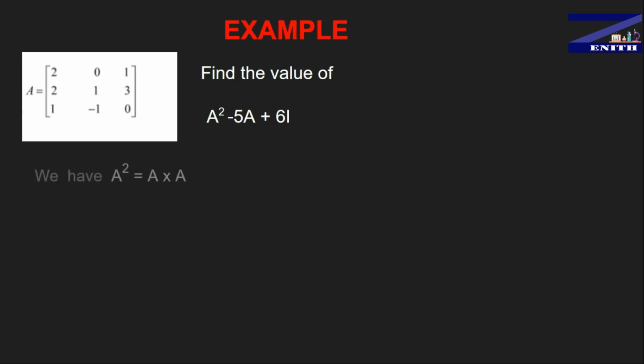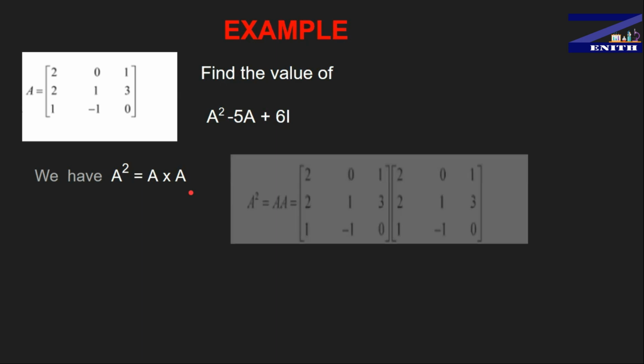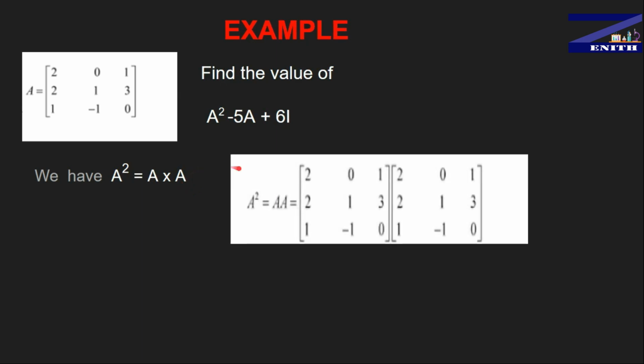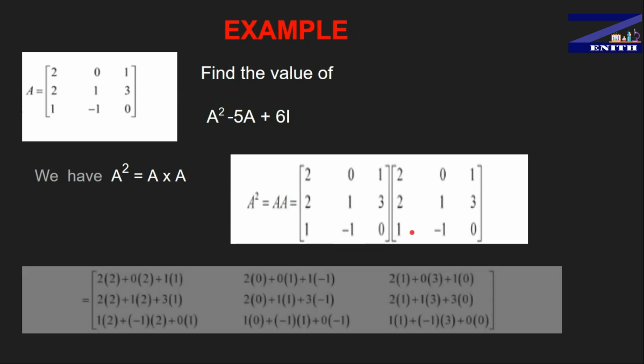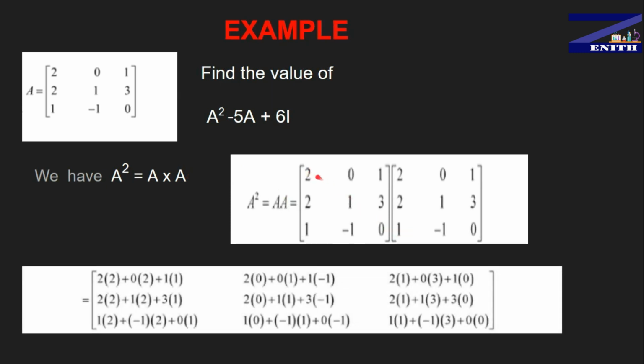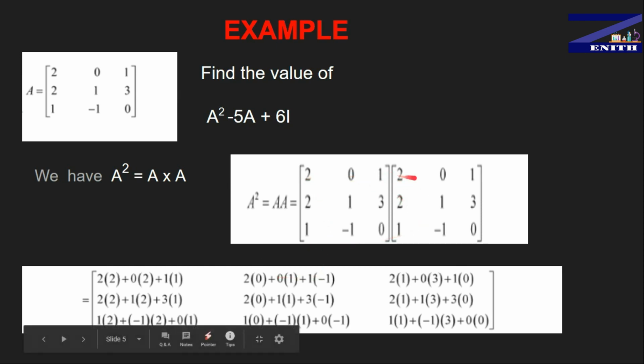So now start guys. First of all, A square is nothing but A into A. It means that we have to multiply the matrix A with the matrix A. So here you are multiplying this A with this matrix and you are getting this. As you know, you have to multiply every row with every column. 2 with 2, 0 with 2, 1 with 1, and after that for the second column, 2 with 0, 0 with 1, 1 with minus 1. This one is this thing. After that 2 with 1, 0 with 3, 1 with 0, and this 3. You have to do that for every row with every column, and after that you are getting this one.